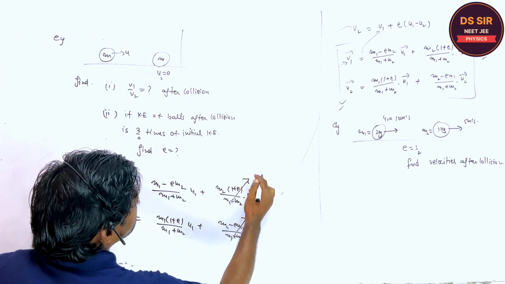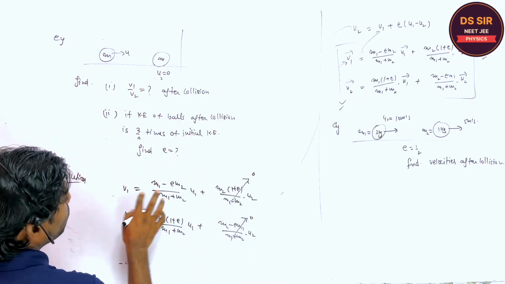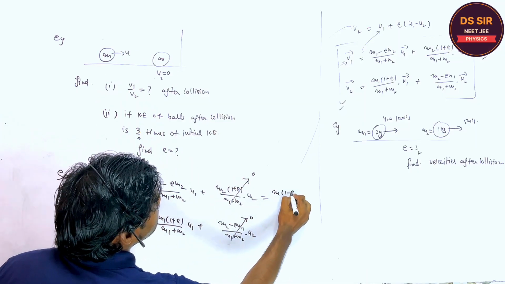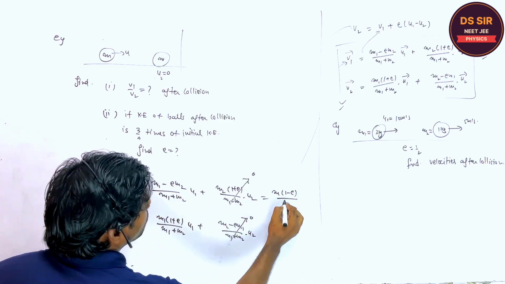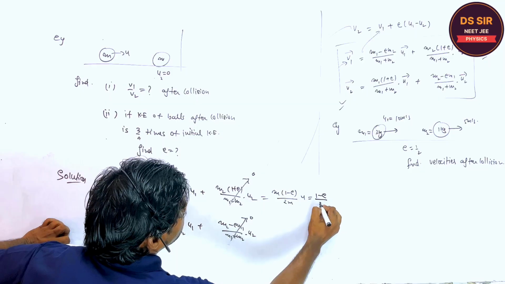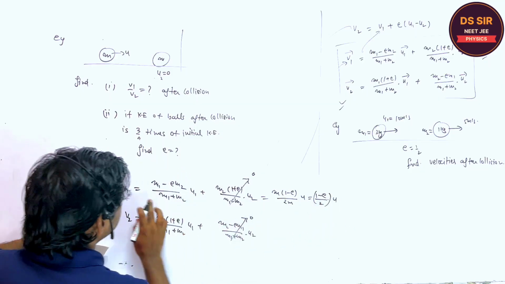Also listen to one thing: m1 and m2 both are equal, so here (m minus e m) over (m plus m) is 2m into u. So this is equal to (1 minus e) by 2 into u. This is v1.